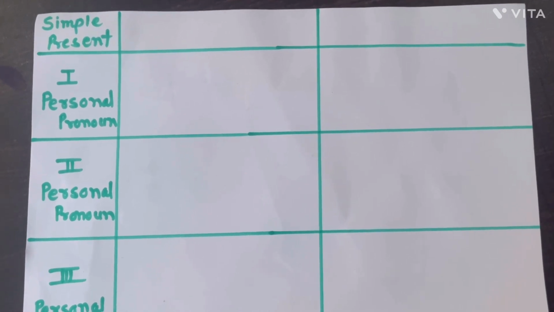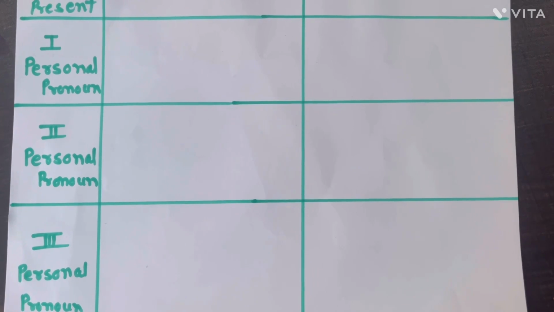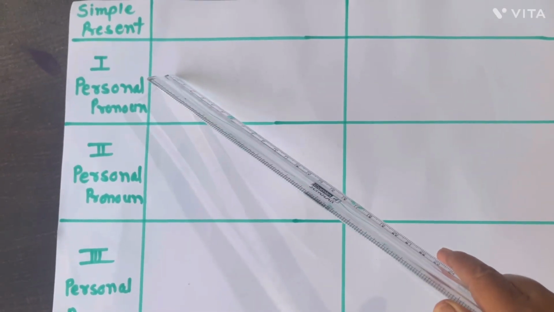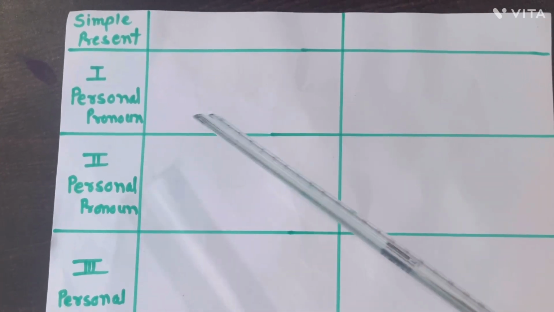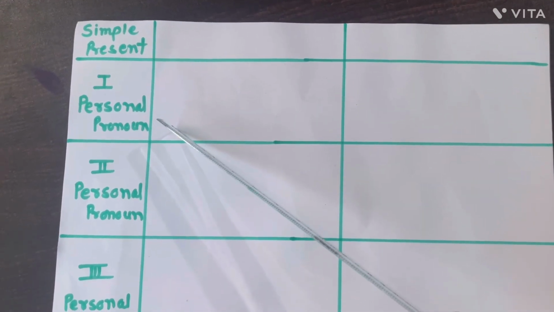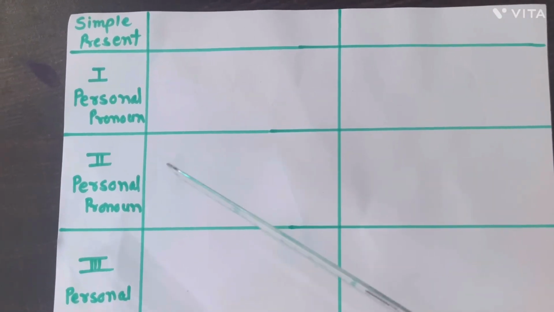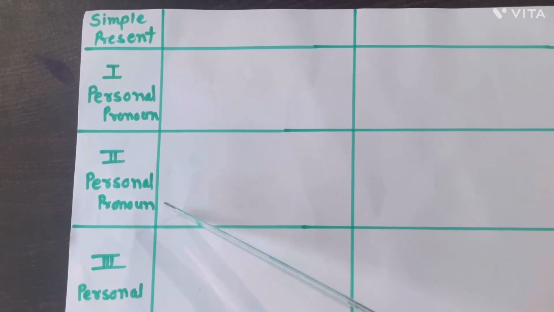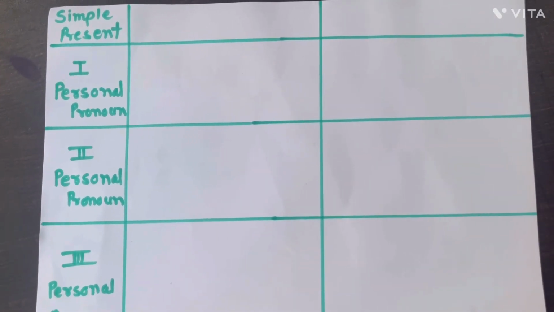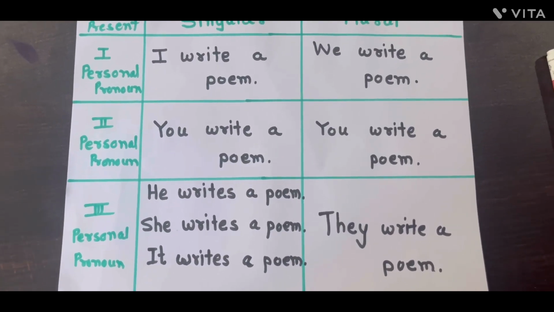Look at this, my dearest students, in simple present tense. Here please pay your attention. In simple present tense we are going to make sentences in singular and in plural. So we are going to use the first personal pronoun while making the structure of sentences, and then the second personal pronoun and third personal pronouns. Okay, once again please pay your attention properly.